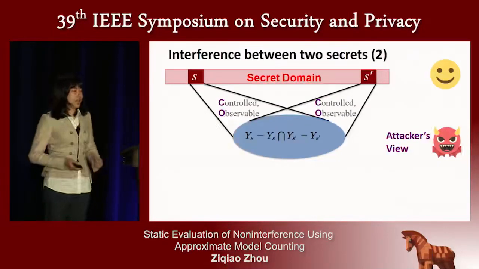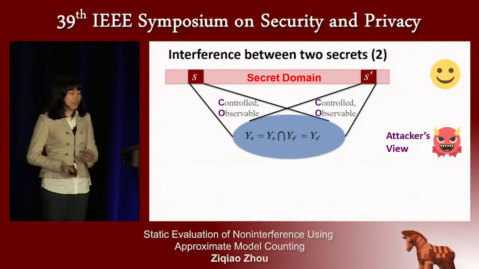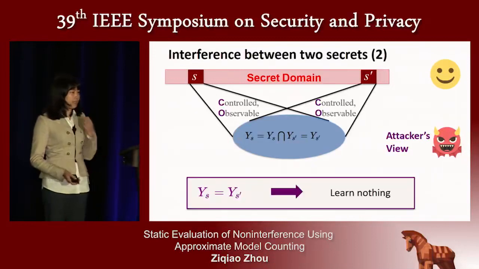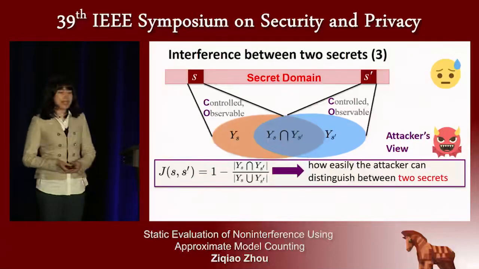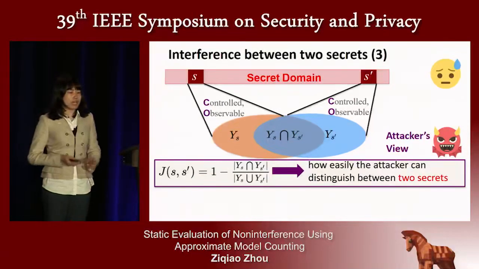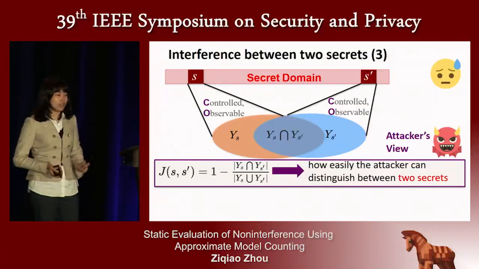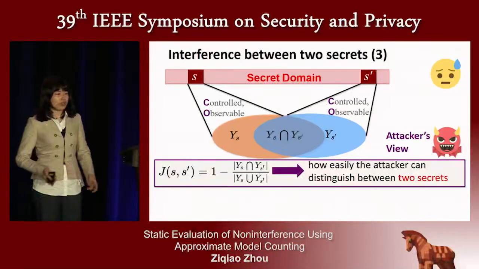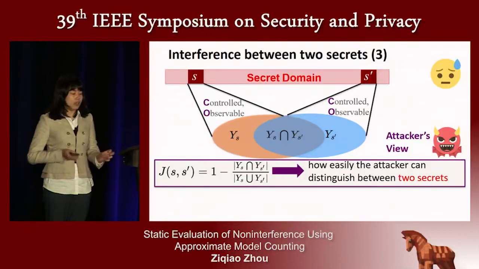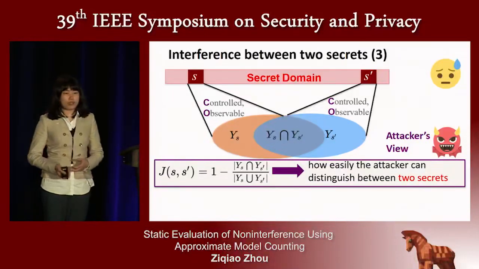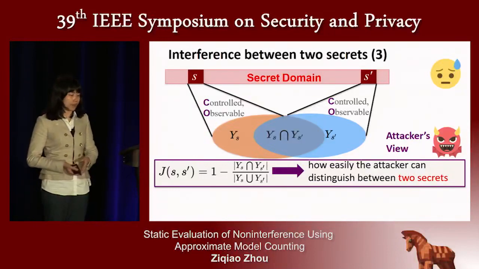If the attacker's views completely overlap with each other, then the attacker could know nothing about whether the secret is S or S prime. The most interesting case is when the attacker's views partially overlap with each other. Then a yes or no answer to whether the attacker could distinguish S from S prime is not enough. And we propose to use the Jaccard distance between two attacker views to depict how easily the attacker could distinguish whether the secret is S or S prime.